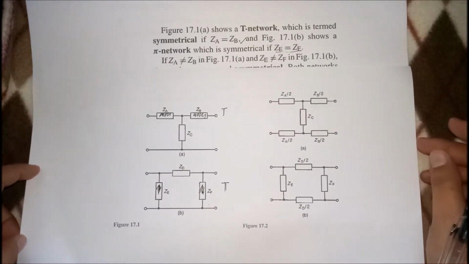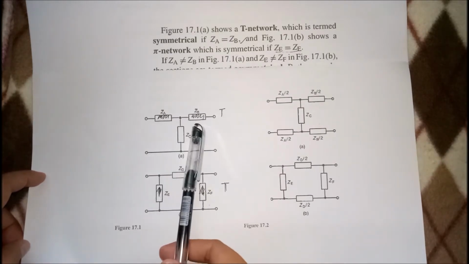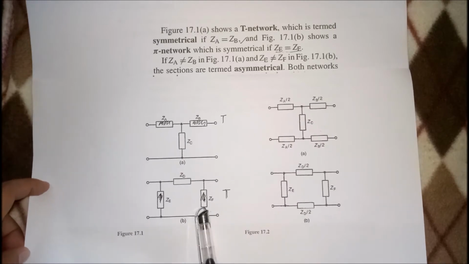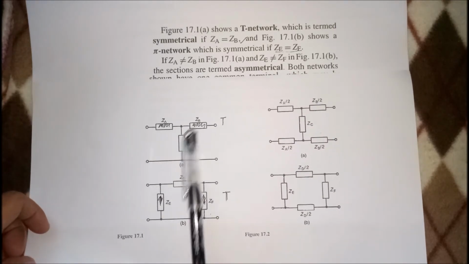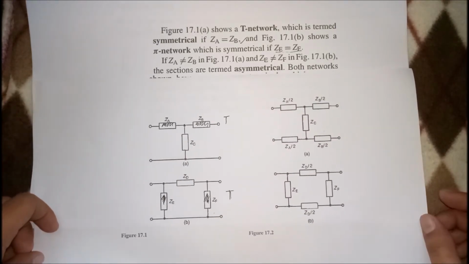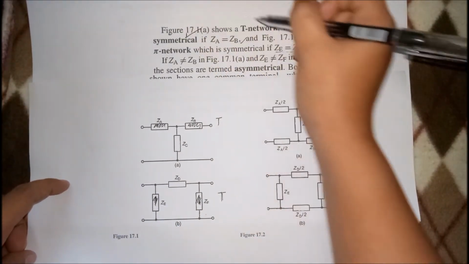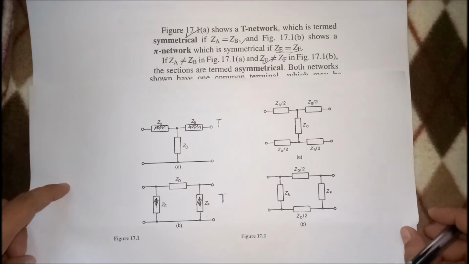Right? So, if this one is not equal to this, and ZE and ZF is not equal, ang tawag natin sa kanya, of course, is asymmetrical. Okay? Those are just the terms that you have to remember. So, symmetrical kapag equal, asymmetrical kapag hindi.